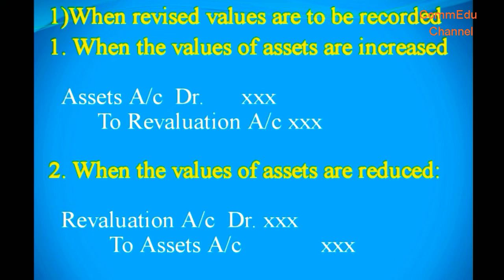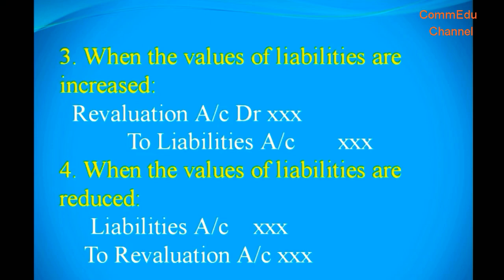If the value of an asset is decreased, the decreased value of the asset will be credited. So the journal entry is revaluation account debit to assets account. When the values of liabilities are increased, the increased value of liabilities will be credited. So the journal entry is revaluation account debit to liabilities account.